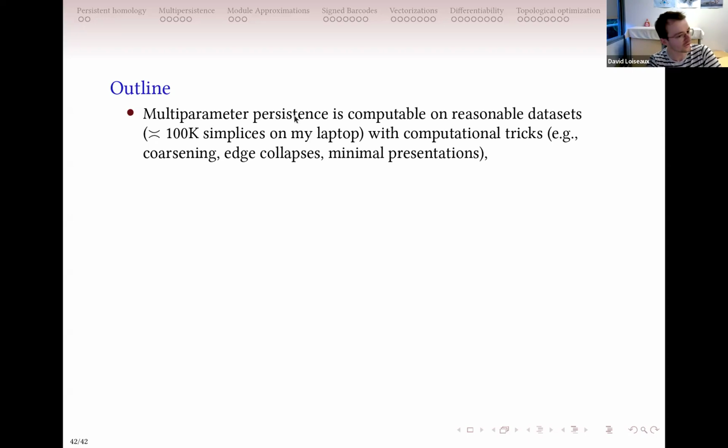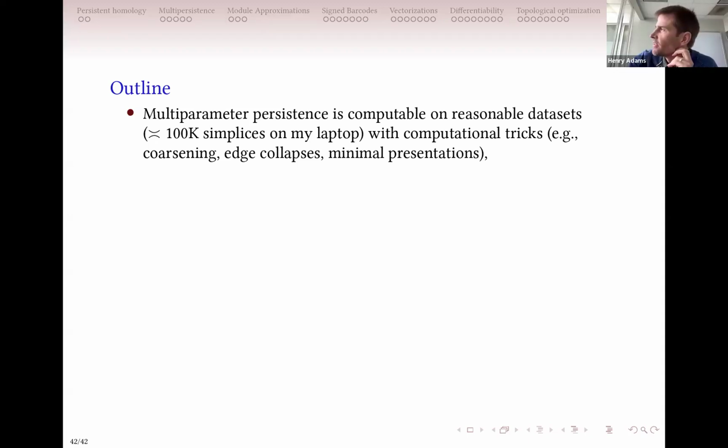You also have invariants that are really cheap to compute. As I said, the Euler characteristic is linear with respect to the number of simplices. So you have a bunch of tricks, but I don't see how you could compute things with multi-million simplices filtrations. I think it will start to be harder.